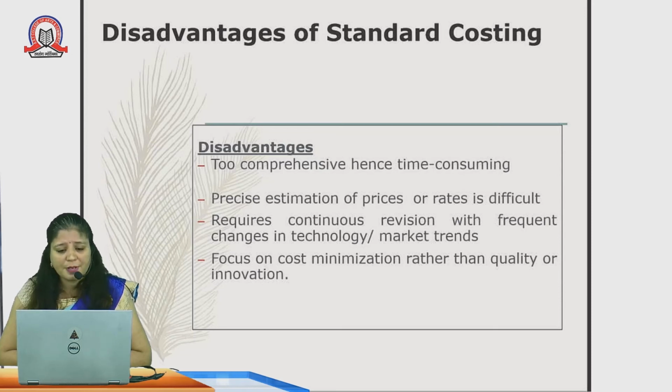Focus on cost minimization rather than quality. Here we always think about cost minimization. We never think about the quality or the innovation process, about a new product or a new way of launching the product. We always think about how to cut costs. Standard costing believes only in cost, not in quality. That is the main disadvantage of standard costing.